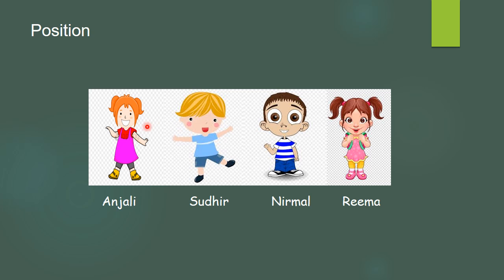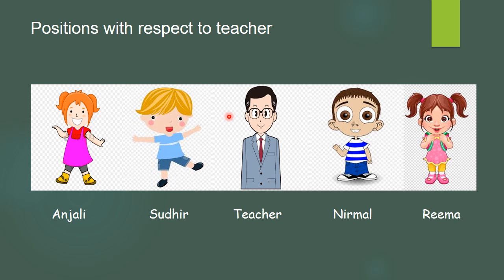Now, to understand what a reference point is, the teacher has decided to stand in the middle, between all these four students. Now, the teacher said that everybody has to explain their position with reference to me.